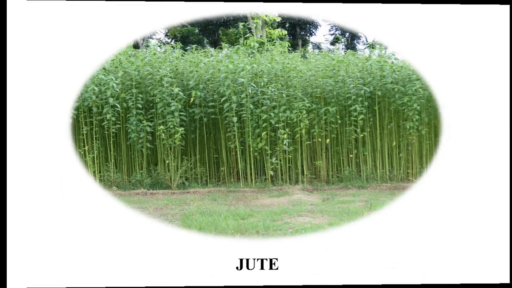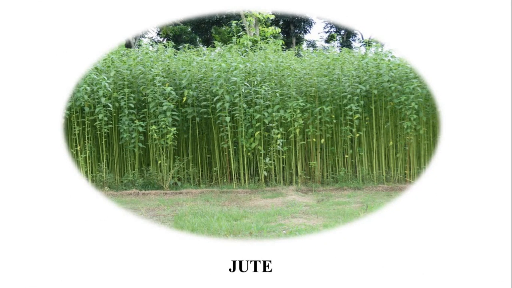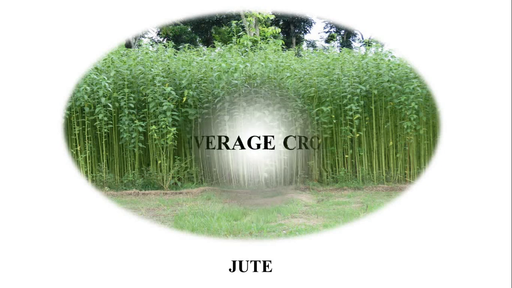Next comes jute. Jute is also called the golden fiber, due to its yellow color and the valuable foreign exchange it earns through export. It requires high temperature, heavy rainfall, and humid climate. It grows well in alluvial soil. India, Bangladesh, and Brazil are the leading producers of jute in the world. Now let us talk about the beverage crops.